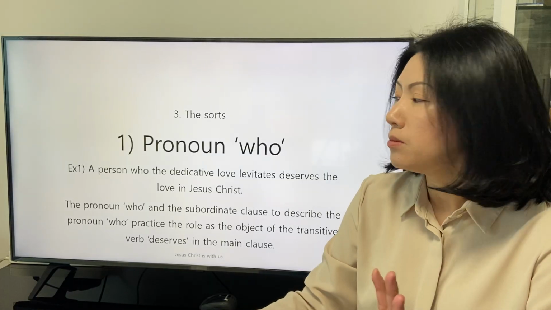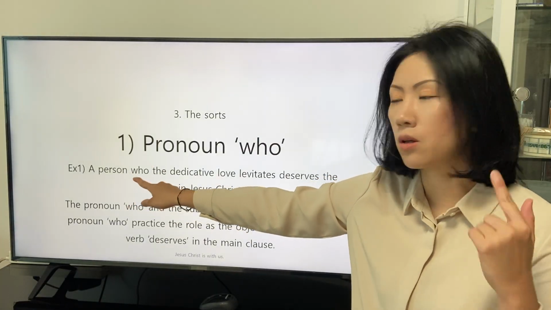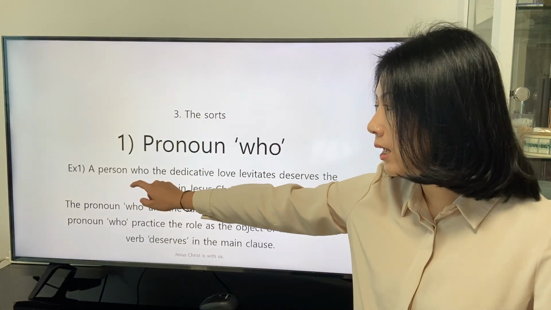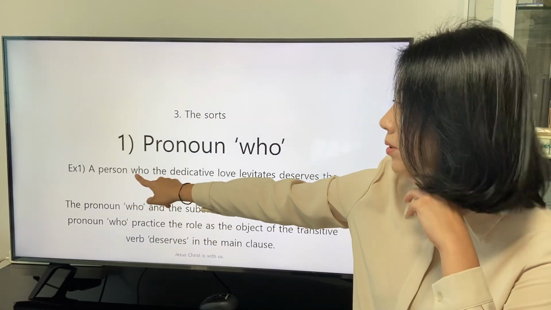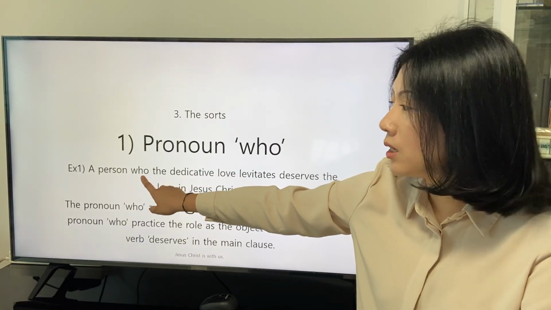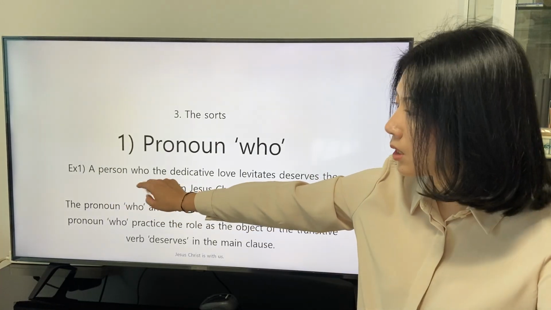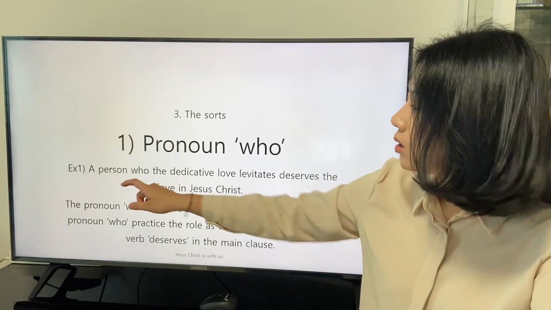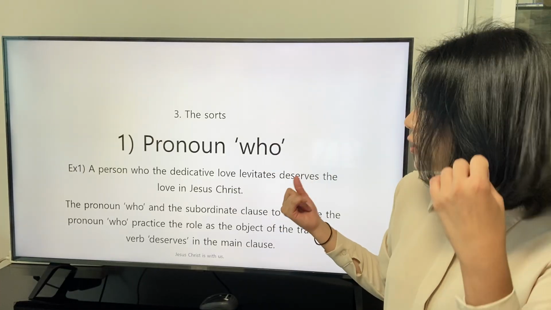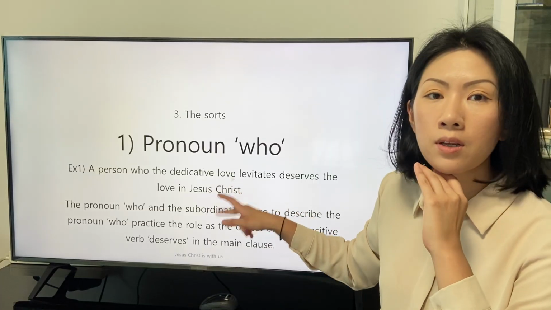So we can say that the application of the pronoun who to link the subordinate clause to the main clause is appropriate. And we find that the pronoun who as a subordinating conjunction indicates the same person as the precedent of person. And the pronoun who has the role of the object, to receive the definition of the transitive verb levitate from the subject, the dedicated love.